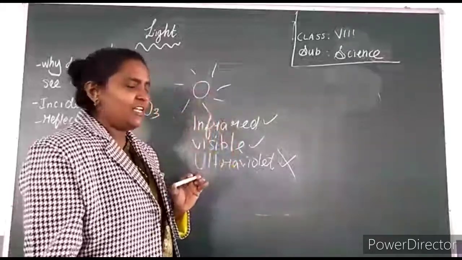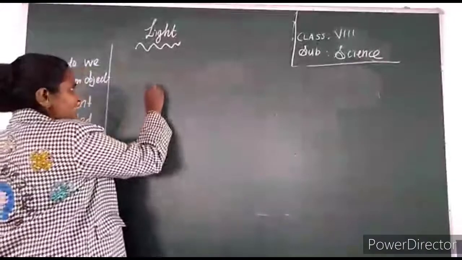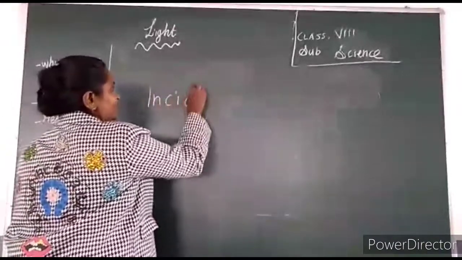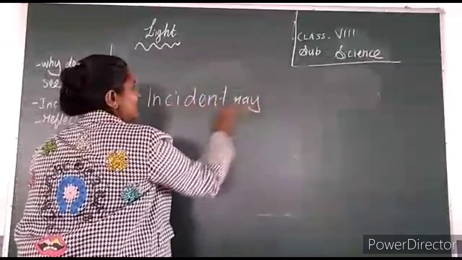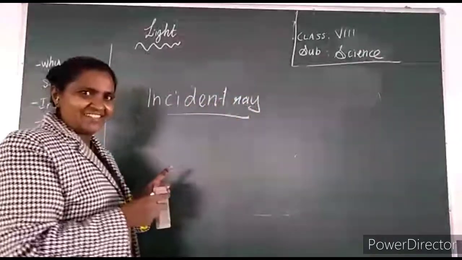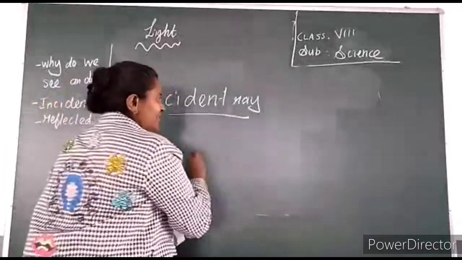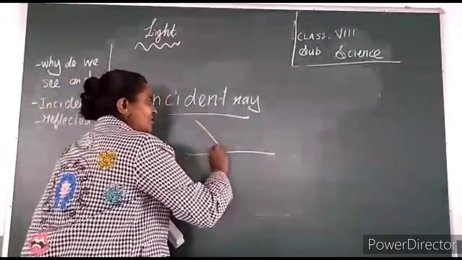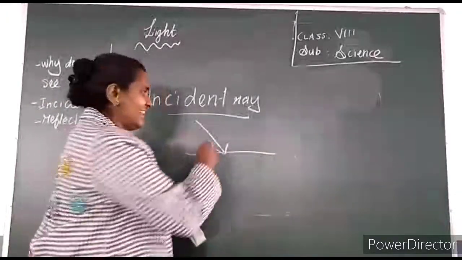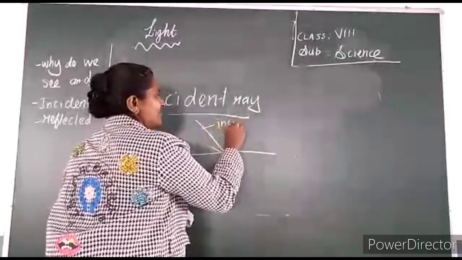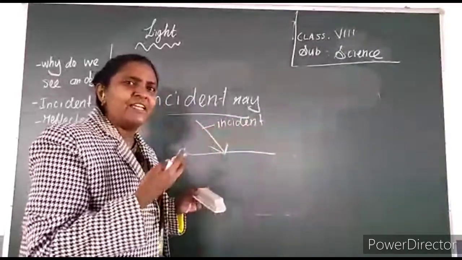Next we are going to study what is incident ray. The word itself derives what is incident. The ray which falls on a surface, that ray is called incident ray. The ray from where do you get? From any source.